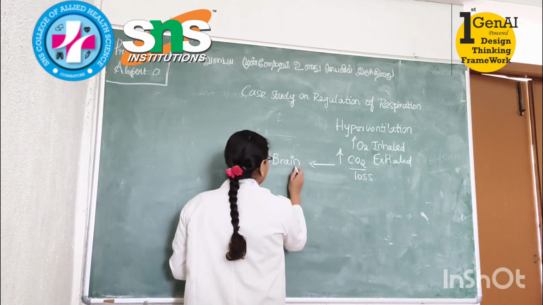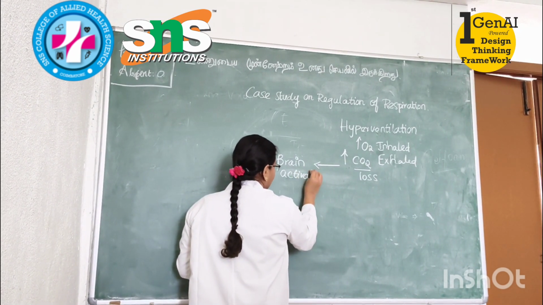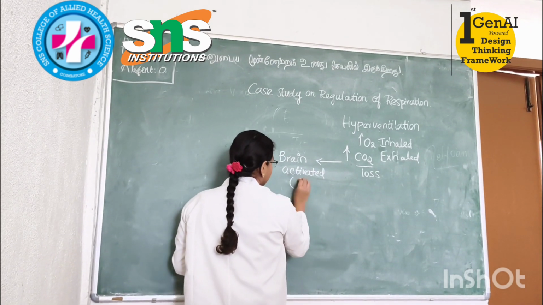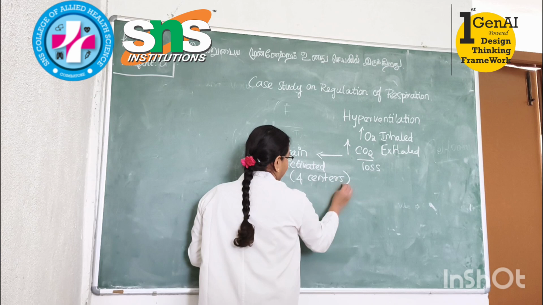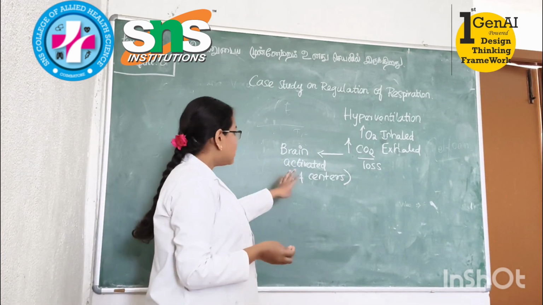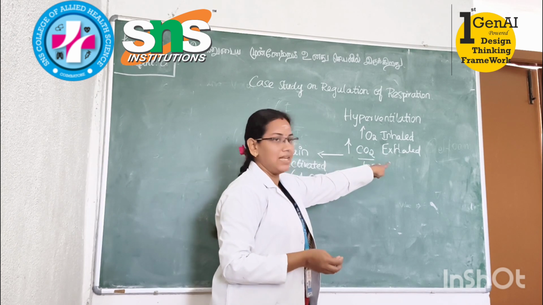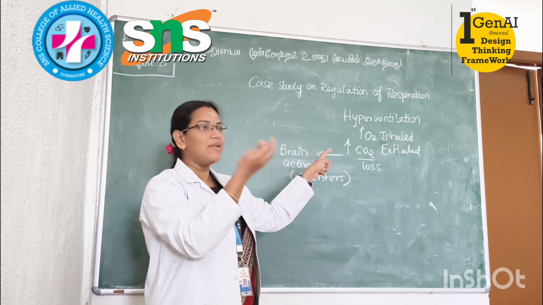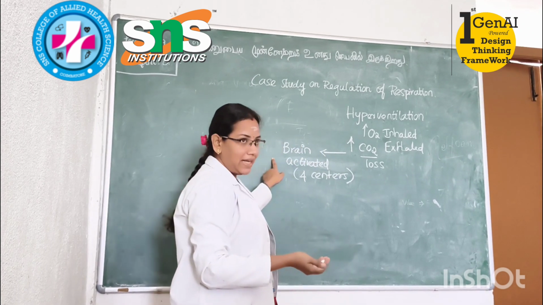So all these centers will be activated. How many centers? 4 centers. These 4 centers are activated because of increased CO2 exhalation. Because the patient is giving out more CO2, this is recognized by the brain.